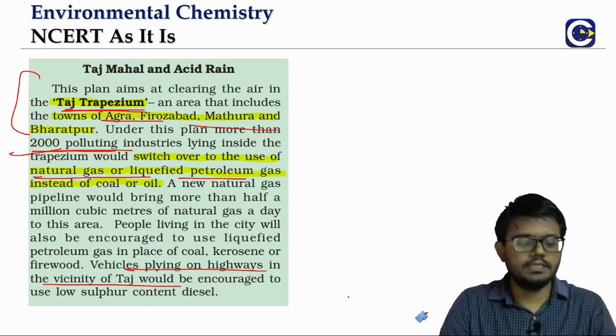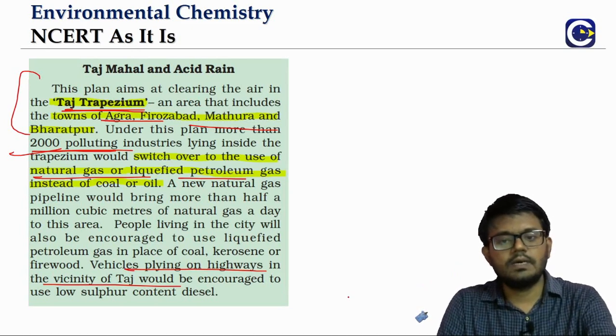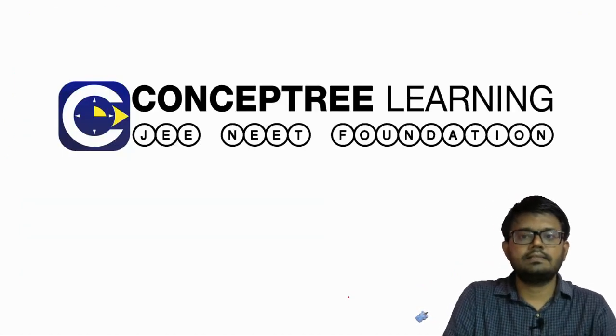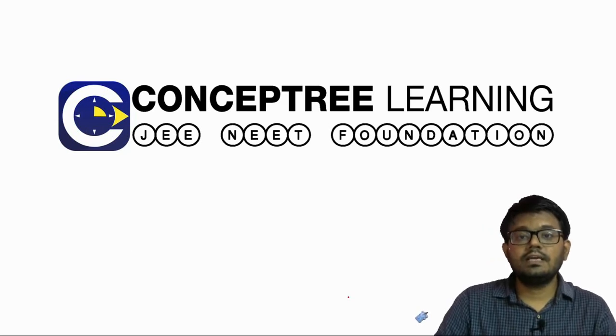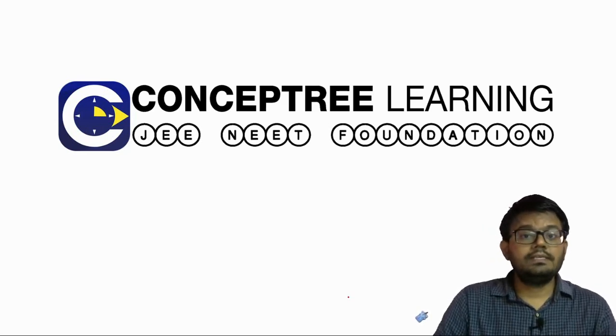So this is about the case study of the Taj Mahal and the damage that is caused by the acid rain. With this we are concluding part 1 of this, and we will see part 2.